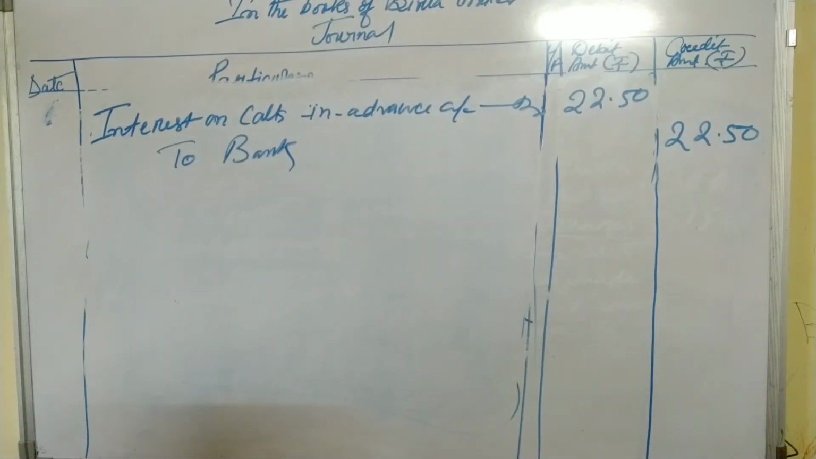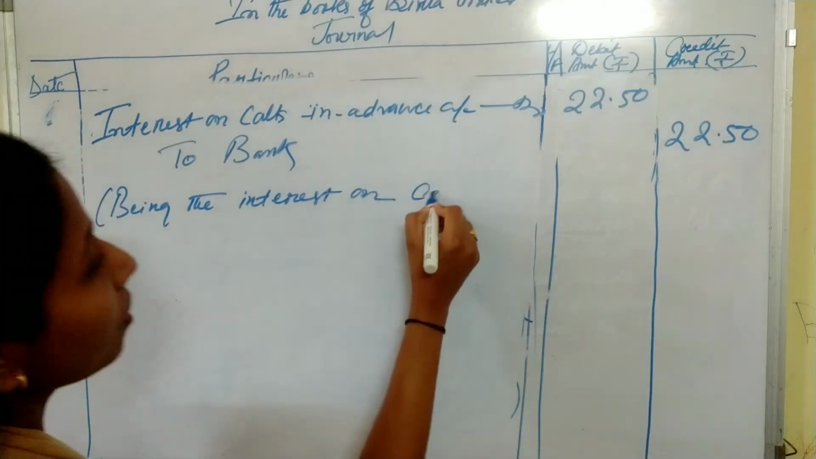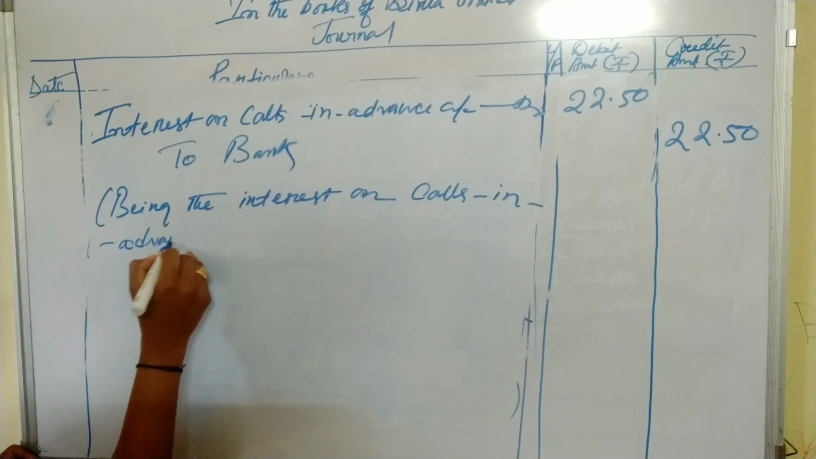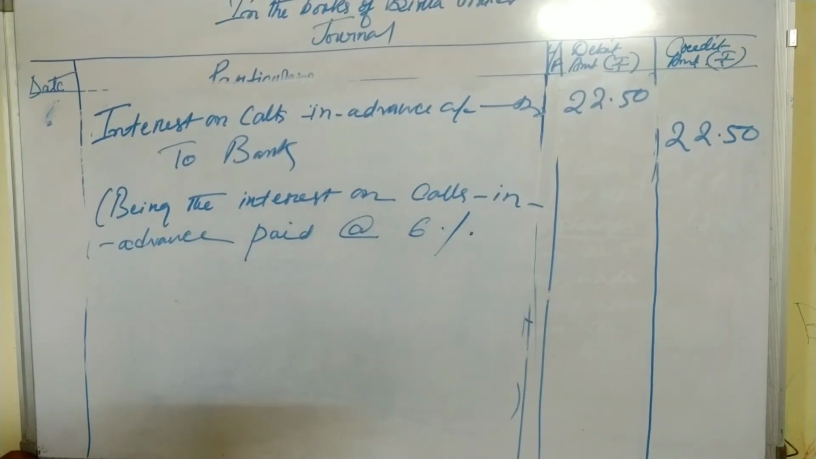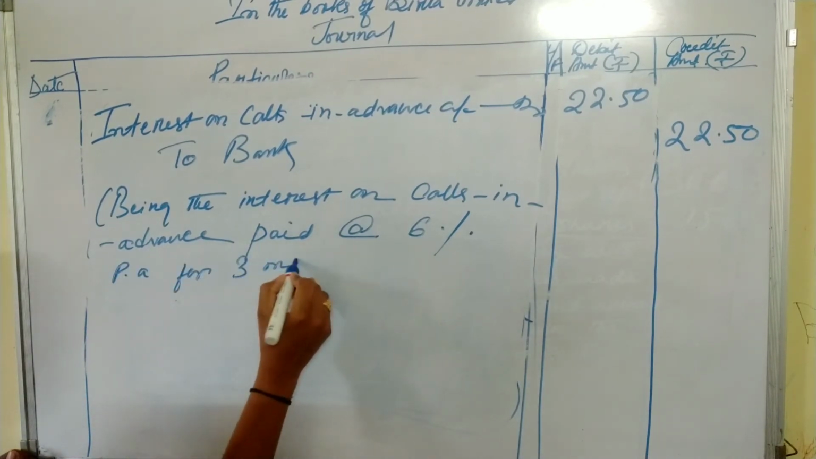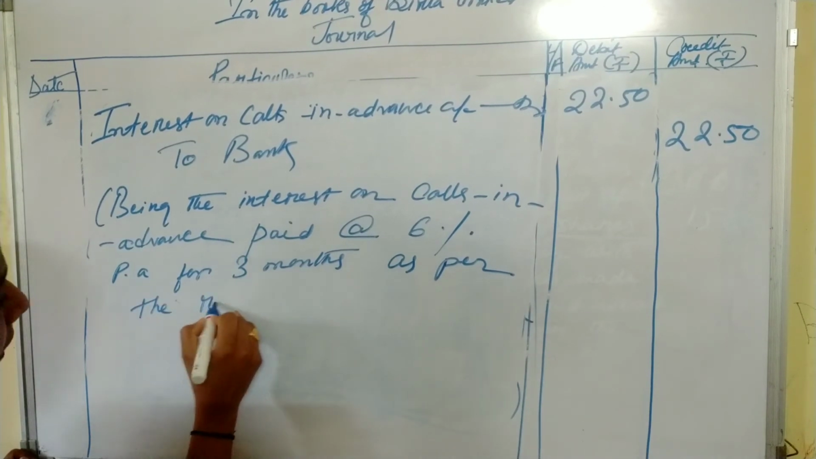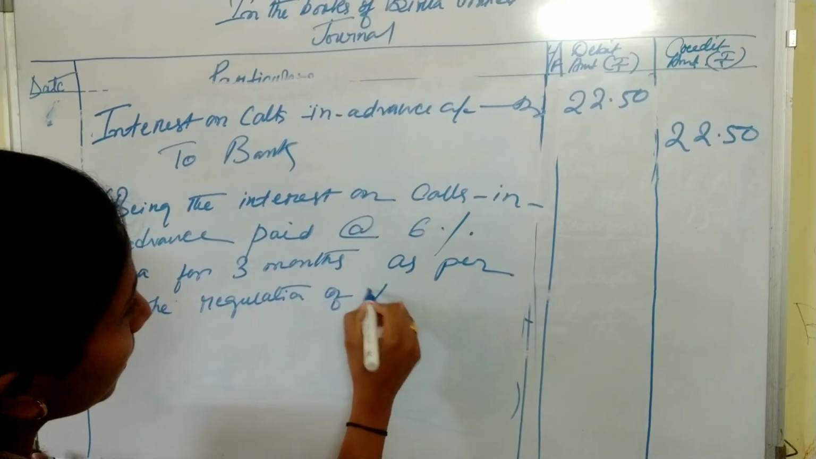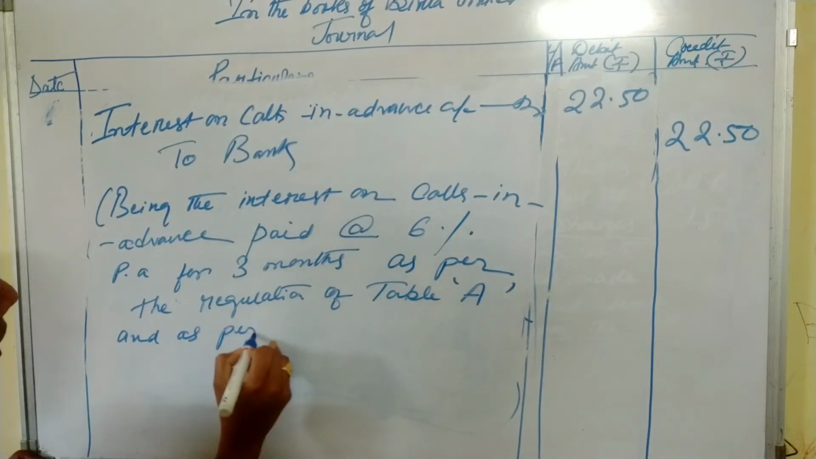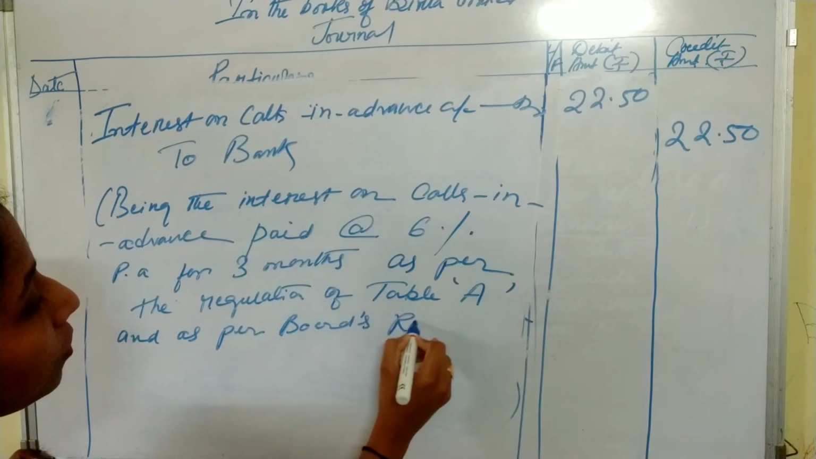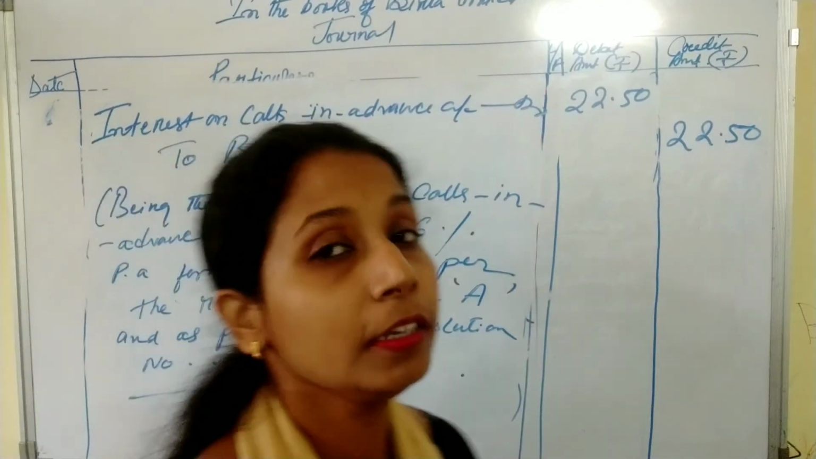So now I will write the narration. Being the interest on calls in advance paid at the rate of 6% per annum for 3 months as per the regulation of Table A, and as per board's resolution number. So student, this is the interest on calls in advance money.